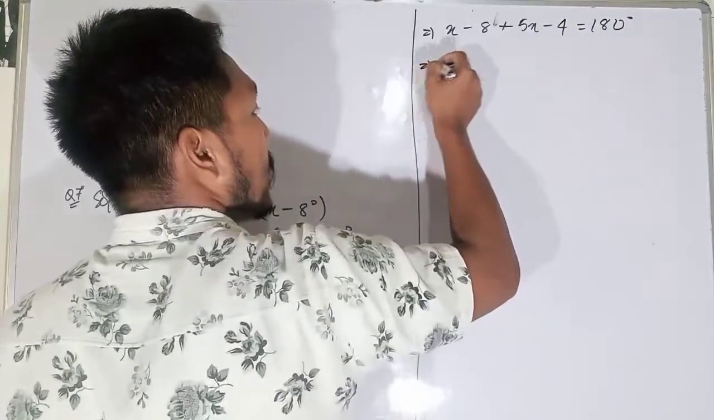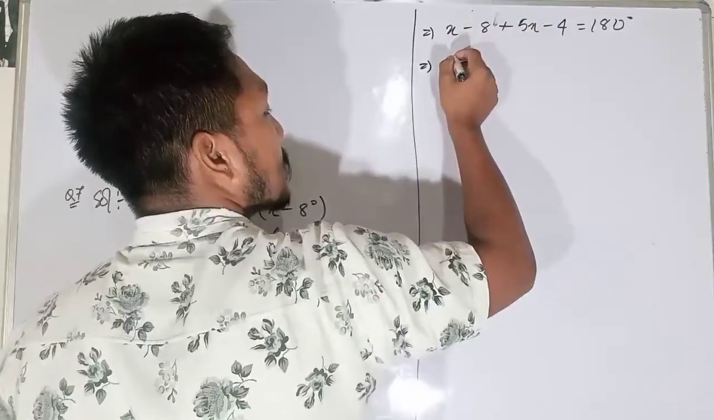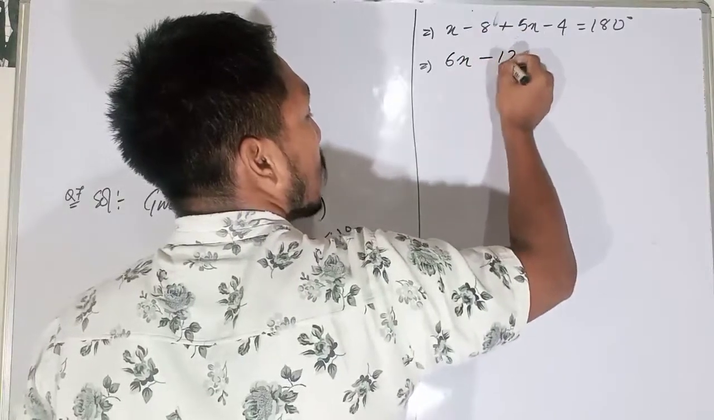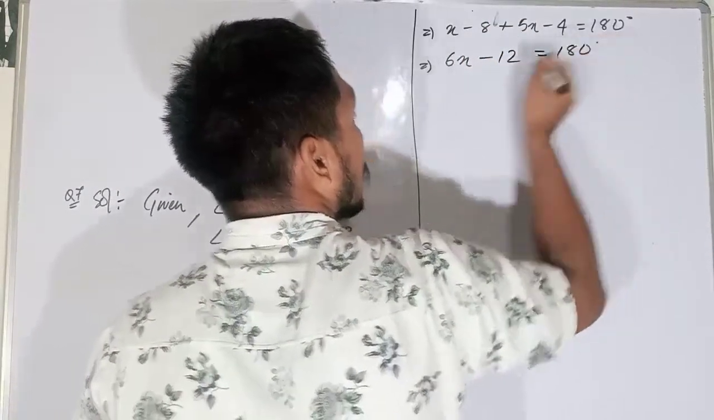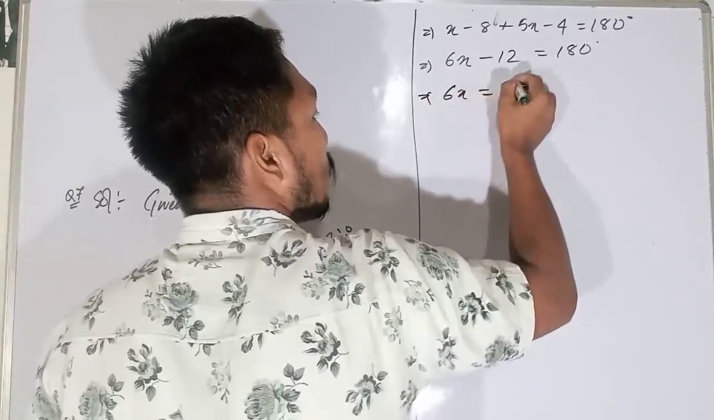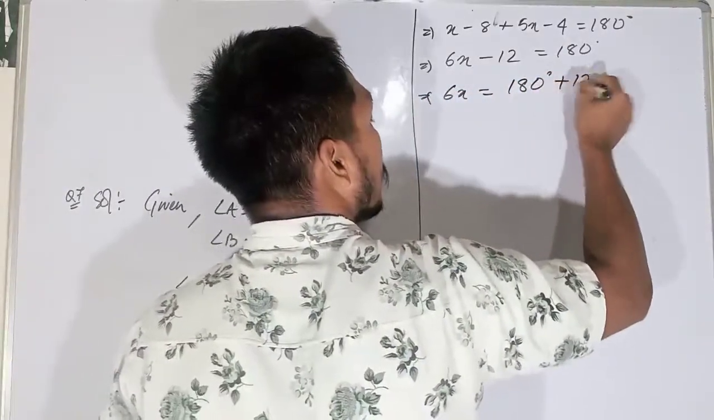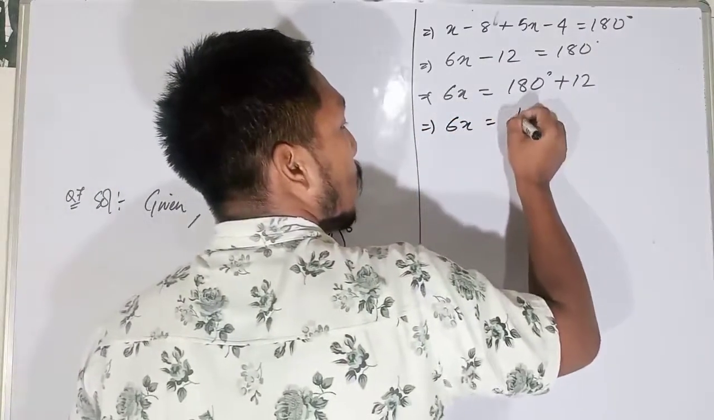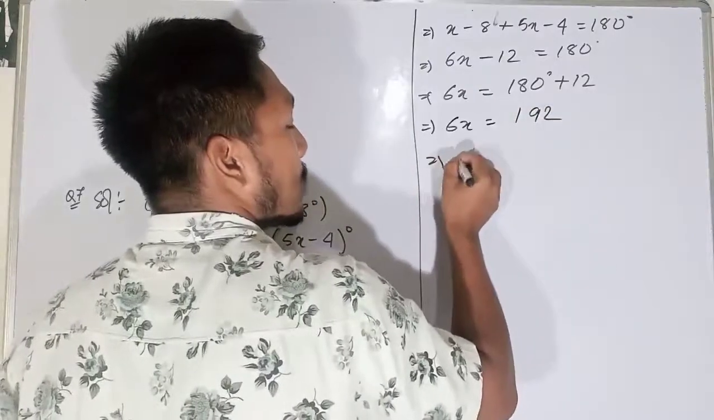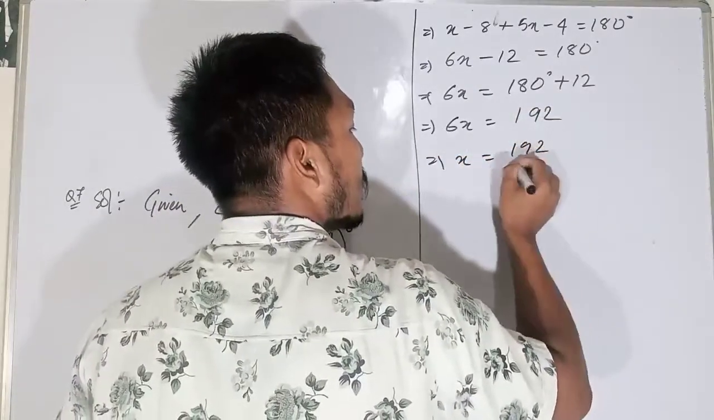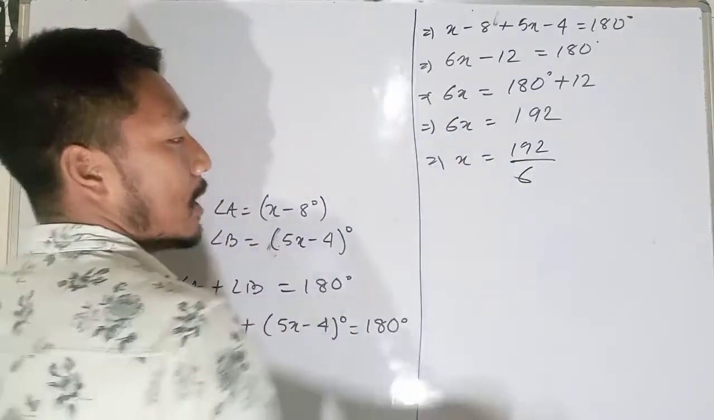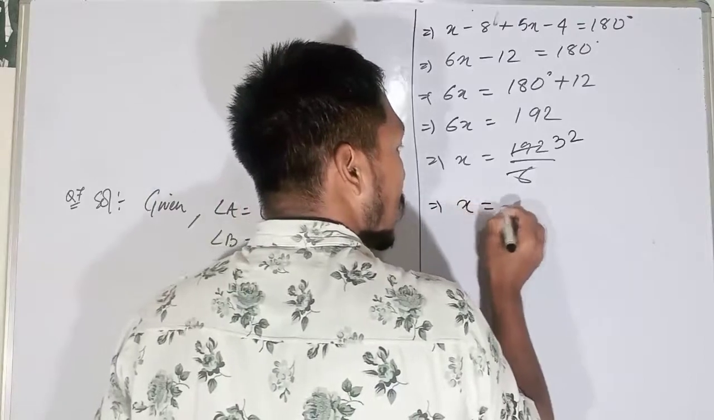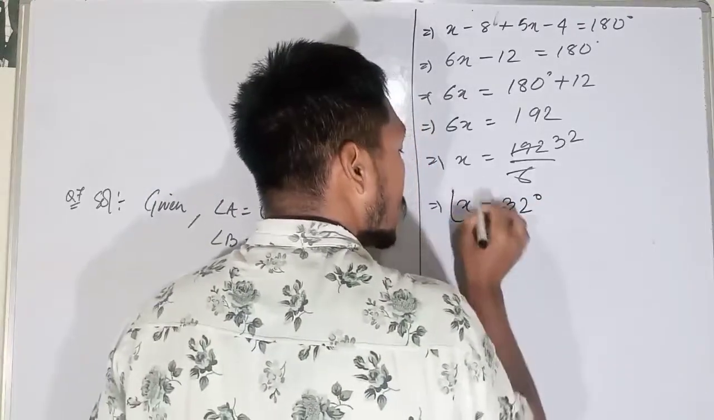So x plus 5x is 6x. Minus 8 and minus 4, same sign, 8 plus 4 is 12. So 6x minus 12 is equal to 180. Sending 12 to this side, it becomes plus 12. 6x is equal to 192. So x is equal to 192 divided by 6. 6 threes are 18, 6 twos are 12. So the value of x is 32 degrees.